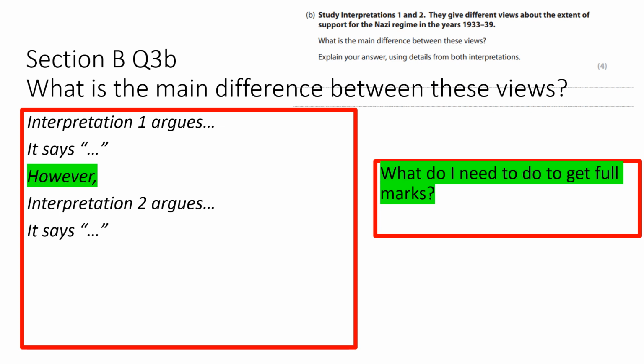So interpretation 1 argues, and you summarise the view of that interpretation in your own words. It says, so make sure you pop that quote in. And then there's that keyword however, which means that you are comparing one interpretation with another. And then interpretation 2 argues, it says. So pause the video now and write out those sentence structures so that you memorise them. If you follow those sentence structures, you will get full marks.